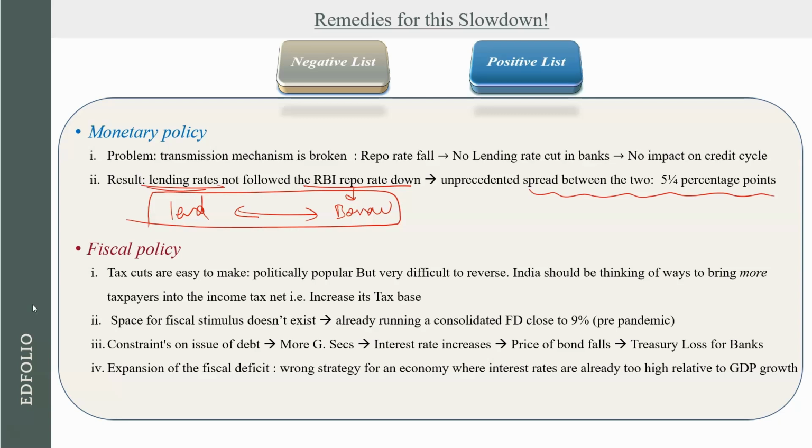In fact, what should we be thinking about? We should be thinking about how to increase the tax base. हम कैसे बहुत और ज़्यादा tax payers को tax net के अंदर ला सकें. So that should be our objective.